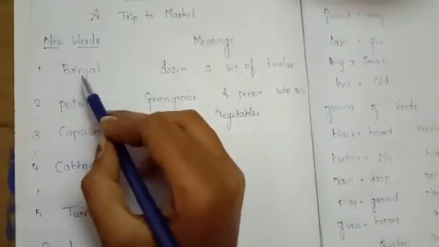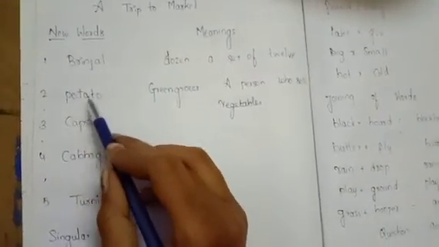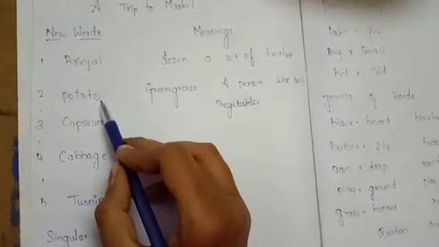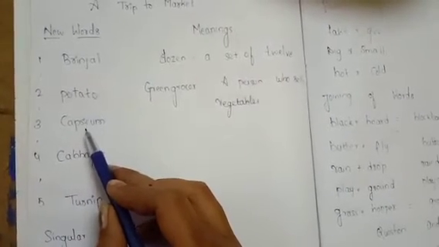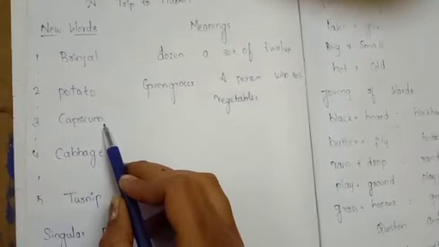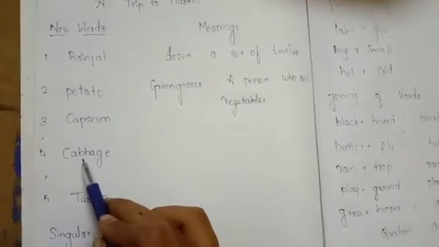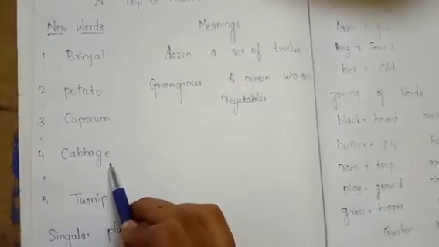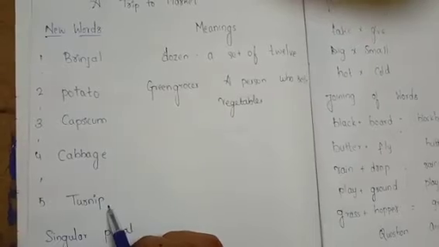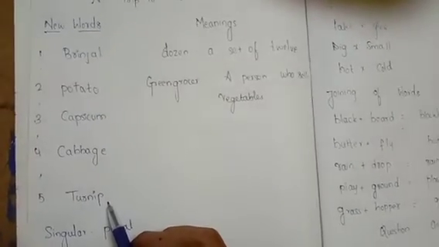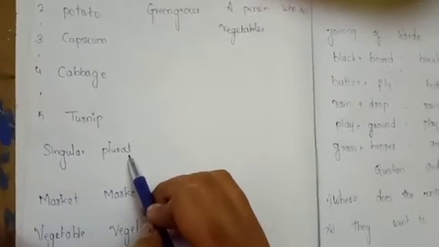Brinjal, B-R-I-N-J-A-L, brinjal. P-O-T-A-T-O, potato. C-A-P-S-I-C-U-M, capsicum. C-A-B-B-A-G-E, cabbage. T-U-R-N-I-P, turnip. So our next section is singular and plural.